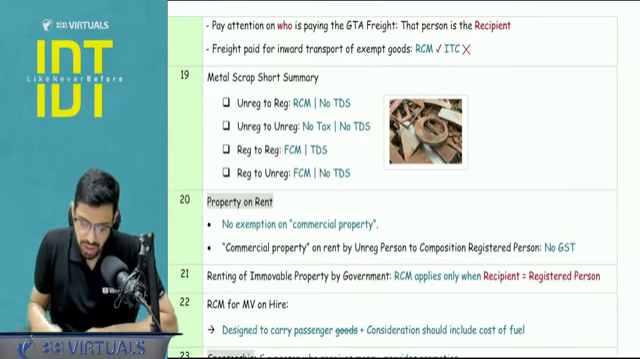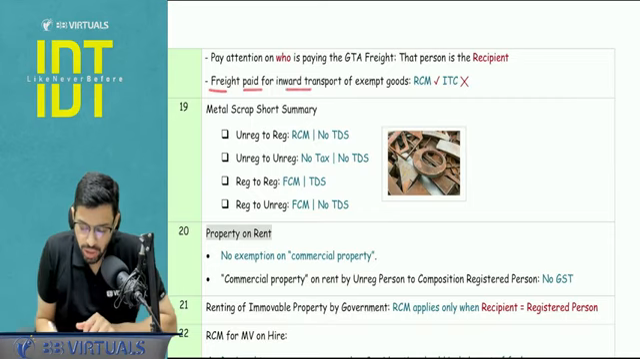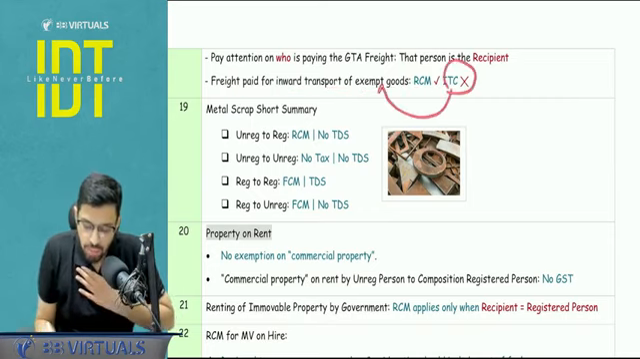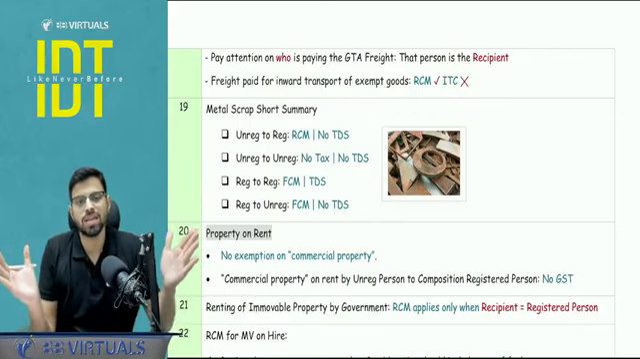Okay? Pay attention. Just now, as I stated in this particular point, if freight is paid for inward transport of exempt goods, RCM I need to comply, but I will not be getting ITC because it is an exempt good. So two different analyses, two different understandings.